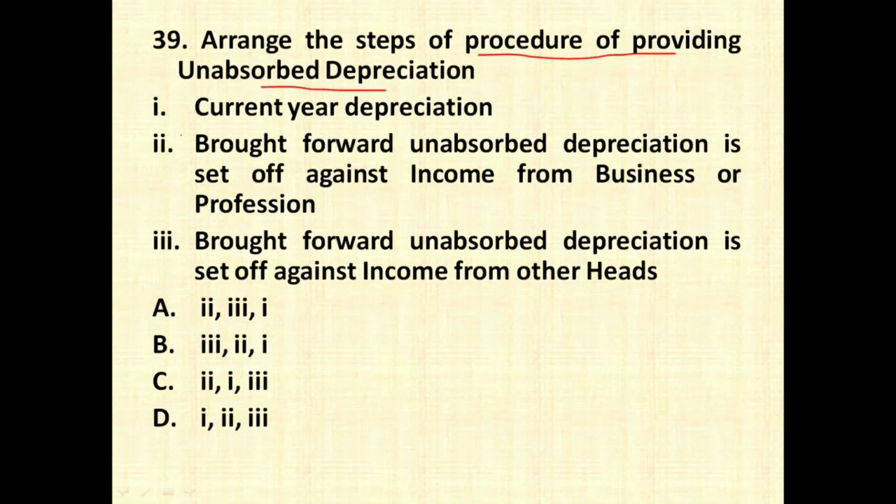So the right steps are, first it is always current year depreciation, second it is always the unabsorbed depreciation from income from business or profession, and lastly if there is a balance, we go to the other head of income. So the right answer is going to be 1, 2, 3 itself, which is option number D.